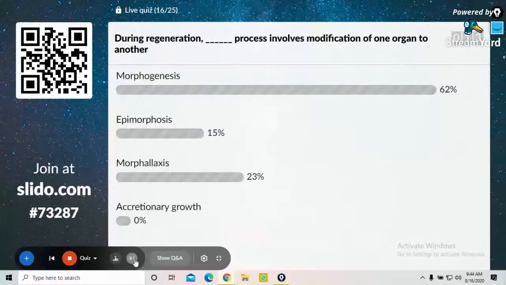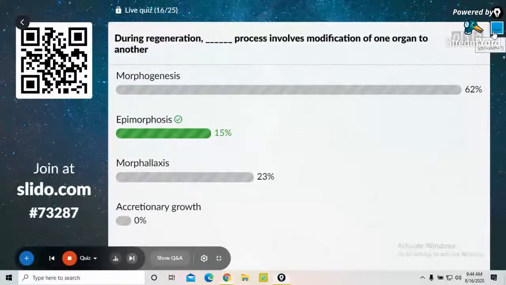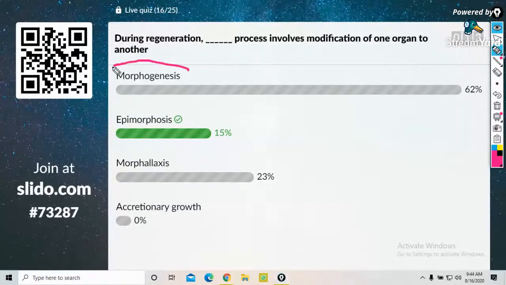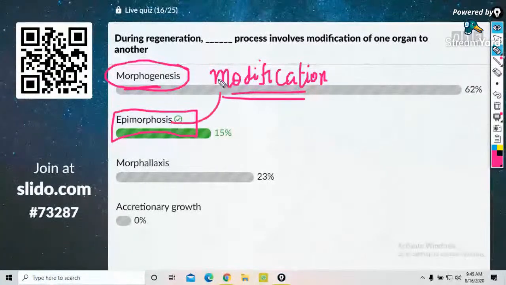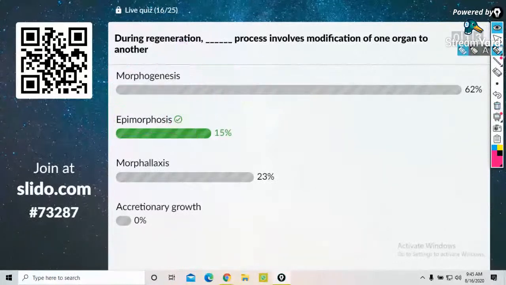Yes, guys, the answer is morphallaxis. Morphogenesis means the process of modification of a new organ. Epimorphosis means modification after regeneration. Okay, that is the difference. So option B will be the correct answer.